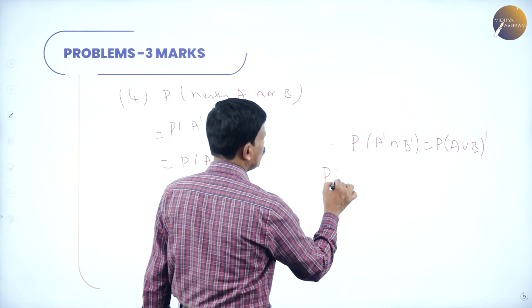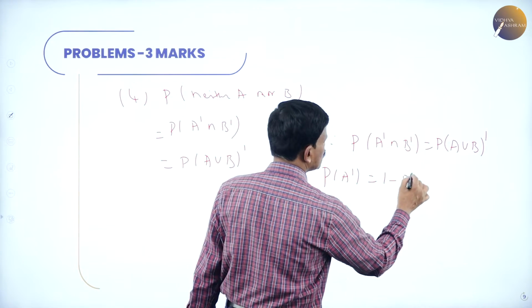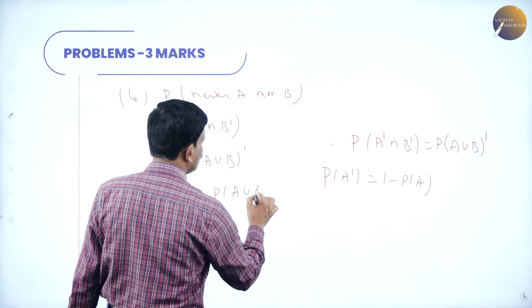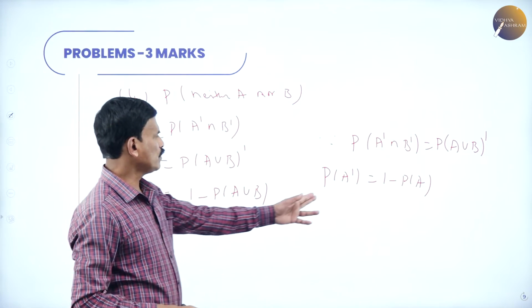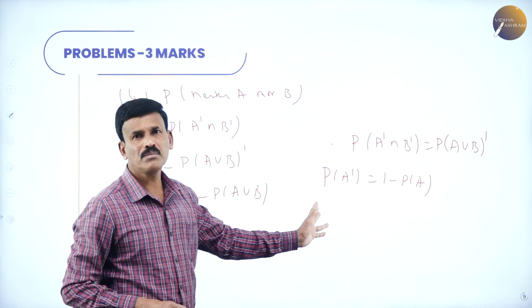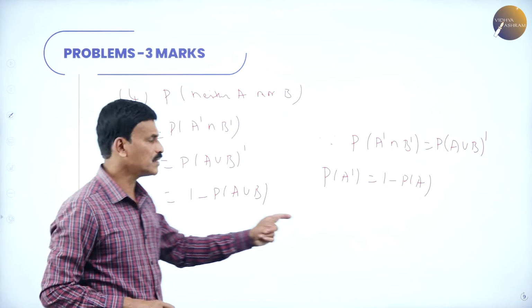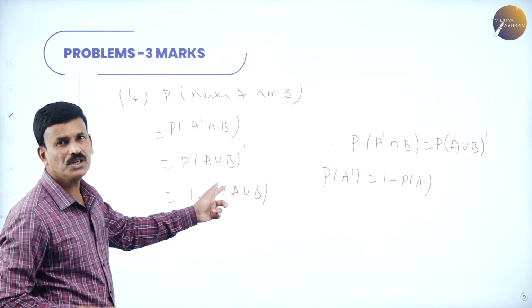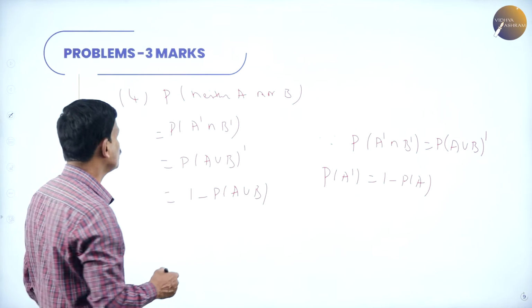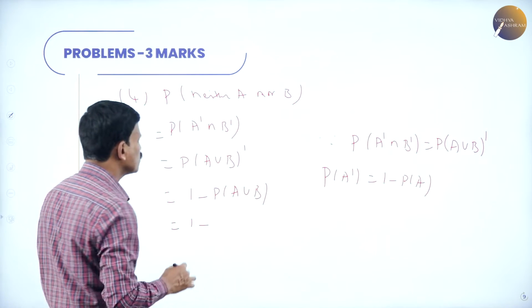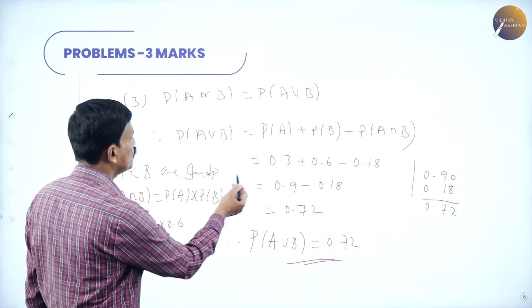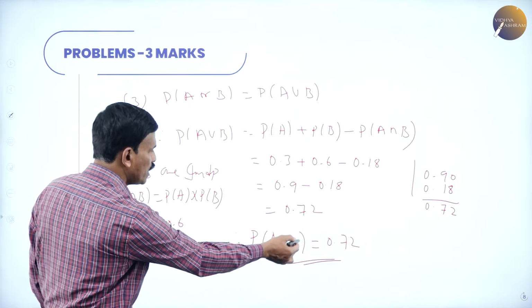Since you know probability of A dash is equal to 1 minus probability of A, complement of A is A dash. That means probability of A union B whole dash can also be written as 1 minus probability of A union B. What is probability of A union B? From the previous we got probability of A union B is equal to 0.72.